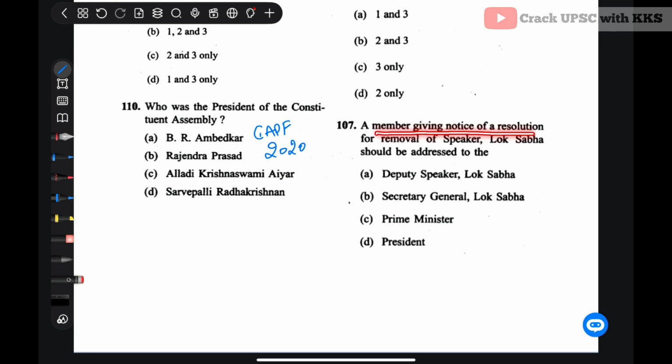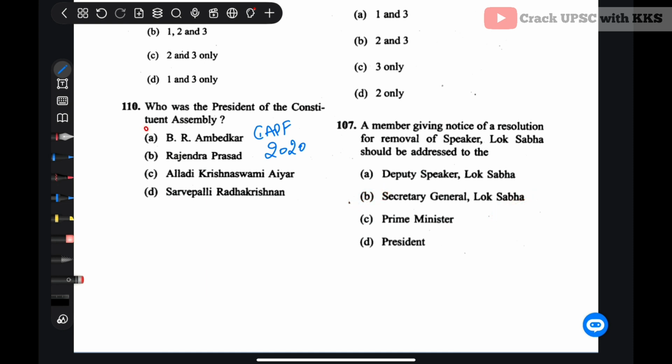A member giving notice of a resolution for the removal of the speaker in Lok Sabha should be addressed to the Secretary General. A member giving notice of a resolution for the removal of speaker should be addressed to the Secretary General of the Lok Sabha. Very, very important. It is not to the Deputy Speaker, it is to the Secretary General of Lok Sabha. So B would be the correct answer.